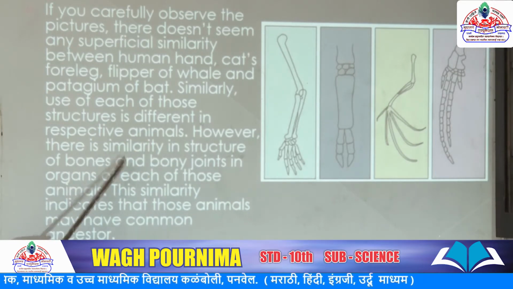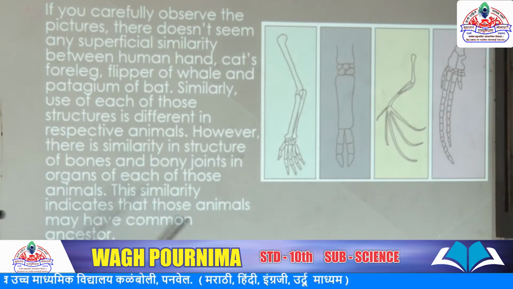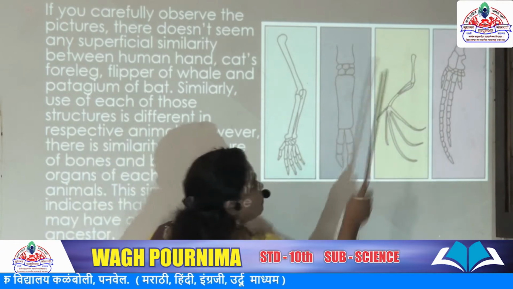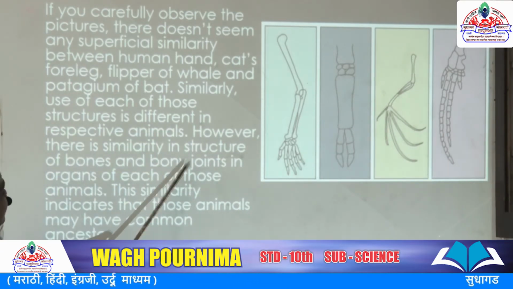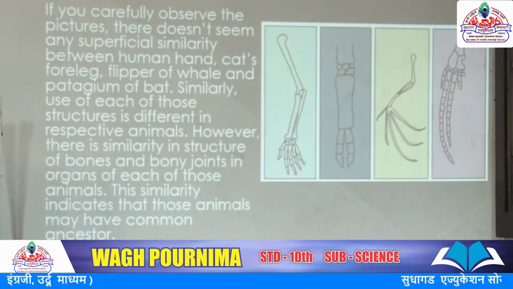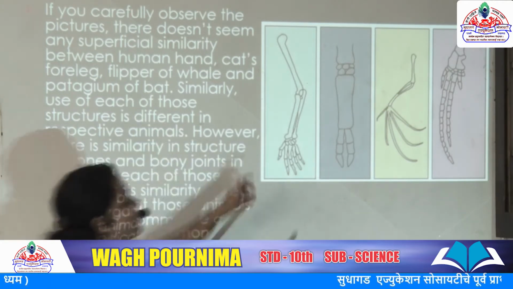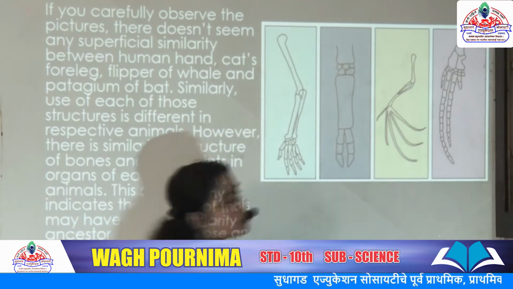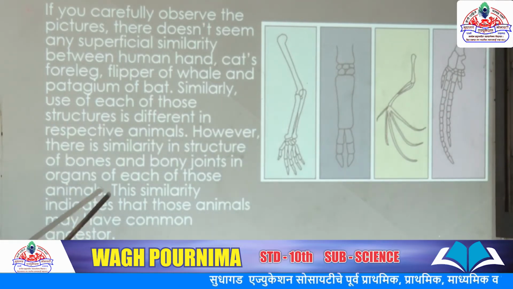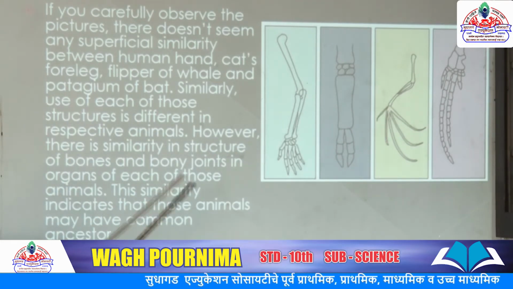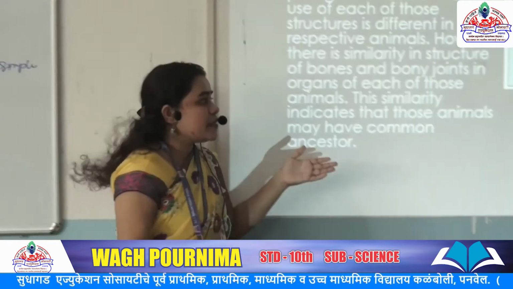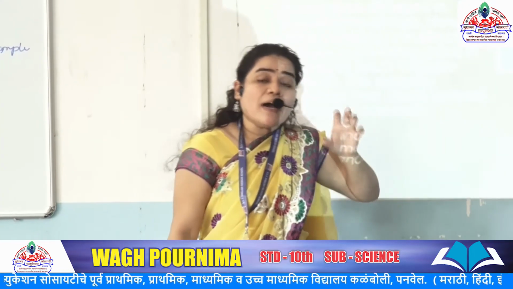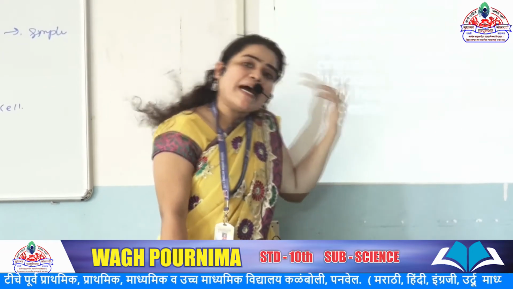However, there is similarity in the structure of bones, the shape of the bones is similar, and the bony joints in the organs of each of these animals are also the same. This similarity indicates that these animals may have a common ancestor, and that this process was carried out and copied from their ancestors.